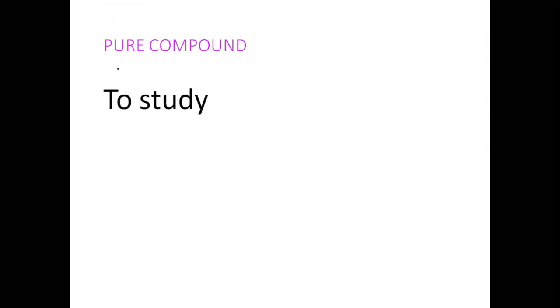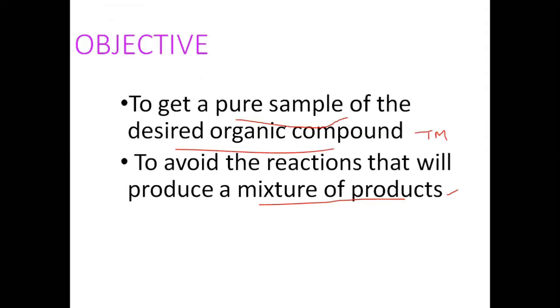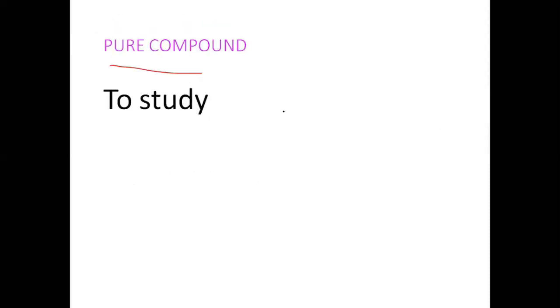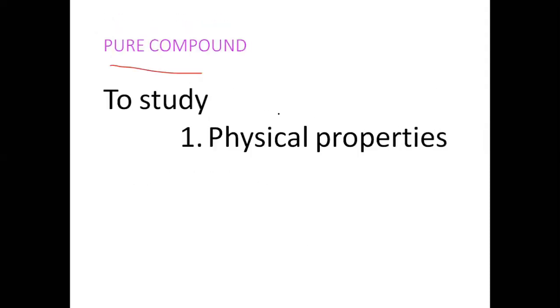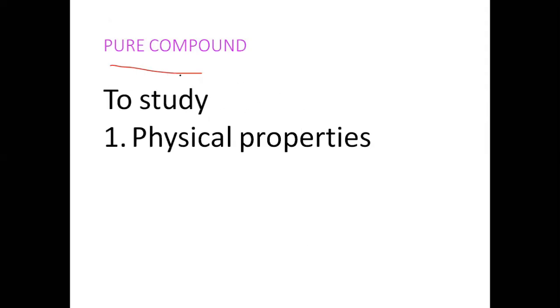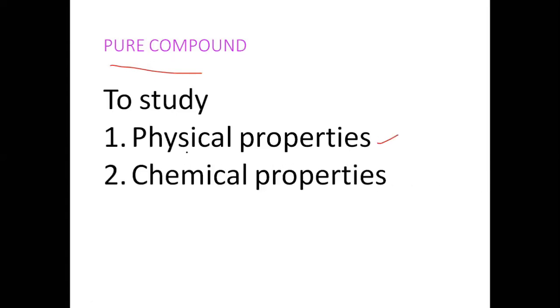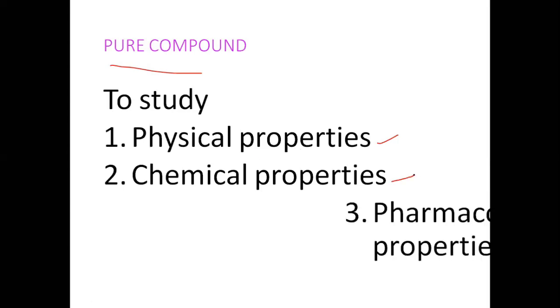So why do you need a pure compound? In the previous slide, a pure compound is required, right? So you need to avoid the mixture of products. Why do you need a pure compound? To study the physical properties. Suppose you have a pure sample of the desired compound, then you can examine the physical properties. Then you can check its chemical properties.